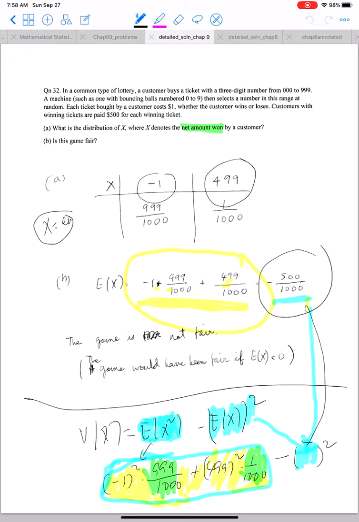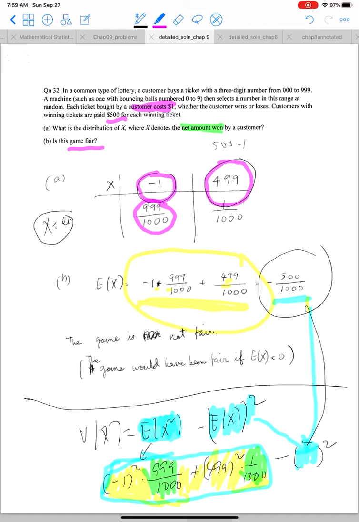Once again, using the previous argument, if we don't win anything, then we lose the $1 which we had spent to buy the ticket, so it is -1. And if we win the $500, then the net amount won is 500 minus 1, so it is 499, and the corresponding probabilities are 999 by 1000 for losing, and 1/1000 for winning. Is that game fair?